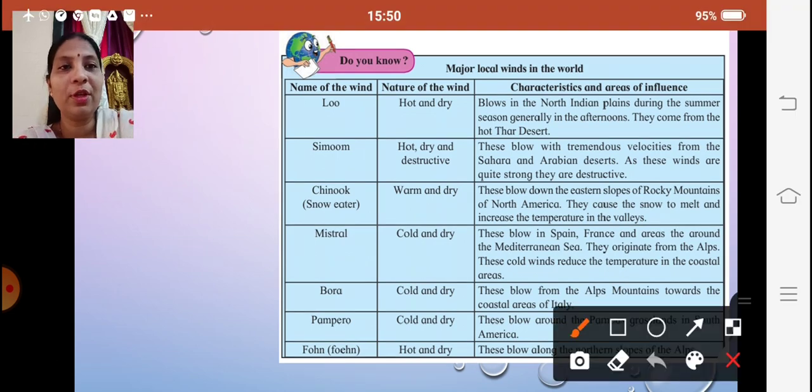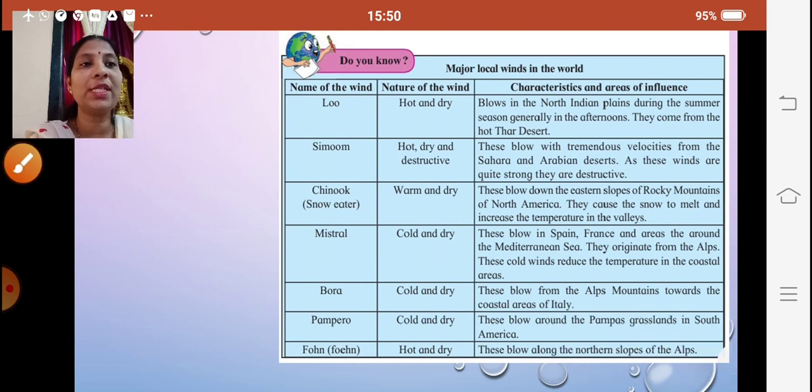You can see the first one, Lu. What is the nature of the local wind over here? Yes, a major local wind called Lu, hot and dry. What are the characteristics and areas of influence? It blows in the North Indian plains during the summer season, generally in the afternoons. They come from the hot Thar desert, a desert area with a hot climate. So this local wind is called Lu. It is hot and dry, tremendously hot.